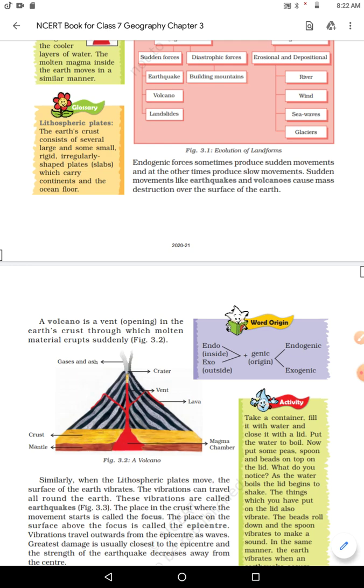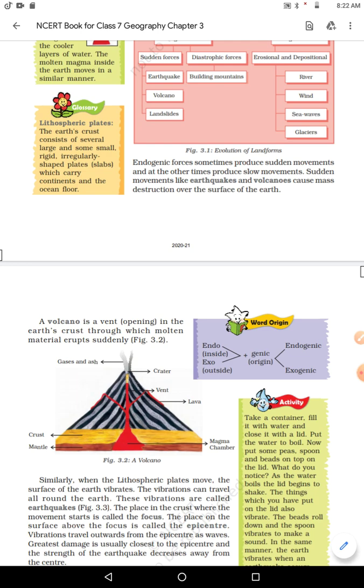One reason is when molten magma tries to come out and it doesn't get any vent, it cannot come out, so it pushes or gives a force to those plates, and that molten magma causes sudden movement in those plates, and the surface of the Earth suddenly moves, and that causes an earthquake.